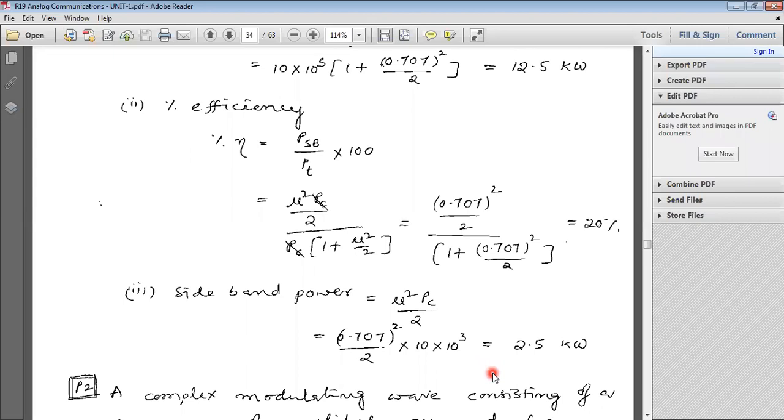We got 2.5 kilowatts. So this is a simple and frequently asked problem: calculation of efficiency, sideband power and total power. Completed or not?